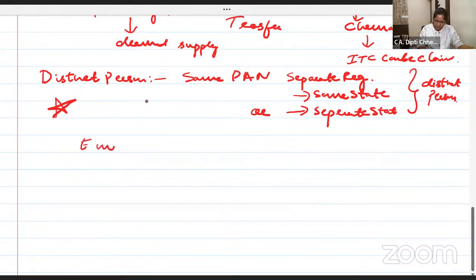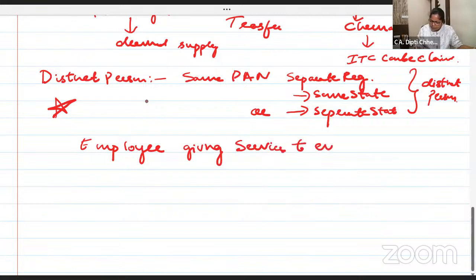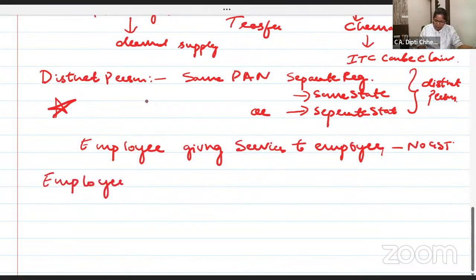Come, look at this. Employee giving services to employer, correct? Employee giving services to employer, no GST.